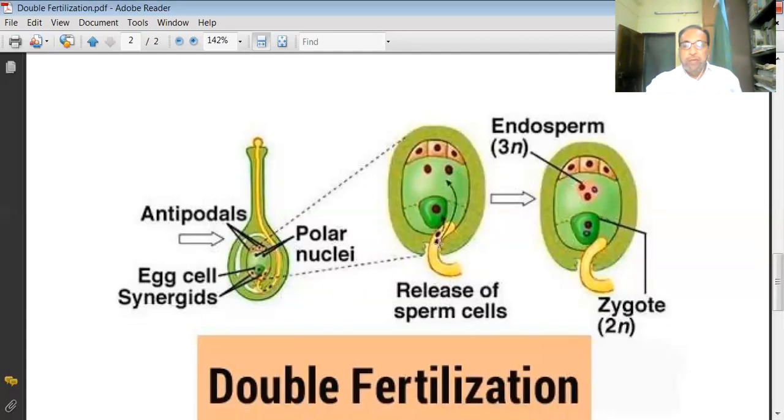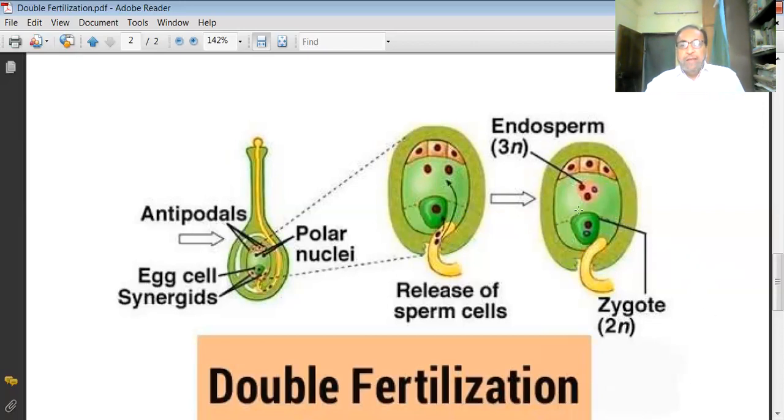These two male gametes are there. This one goes outside. Out of this one, the first male gamete fuses with this egg. This is the first fertilization. This one male gamete is fusing. It means that fertilization takes place. That results in the formation of a diploid zygote. The diploid zygote later on divides and redivides and forms an embryo.